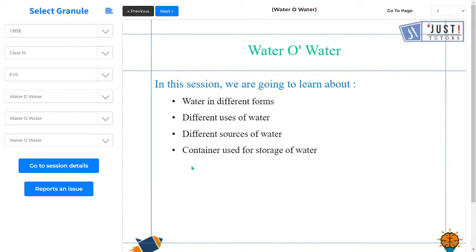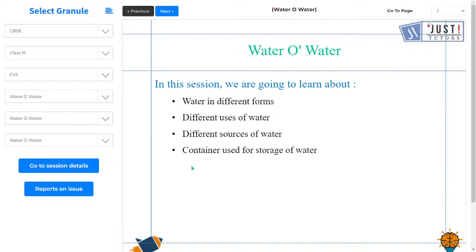So water is very important for us, for animals, for plants, for all the living creatures in this world. अगर water नहीं होगा तो no one will be able to survive in this world. So water is the most important thing that we have on earth.